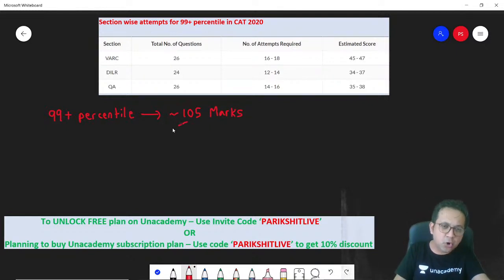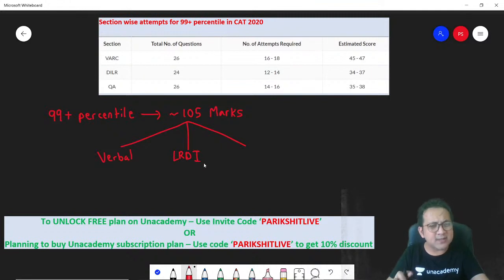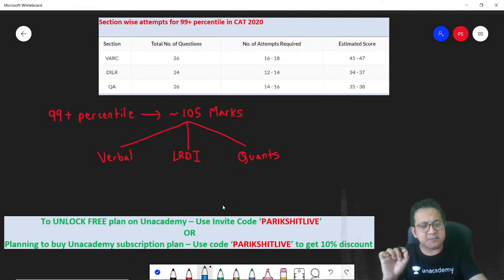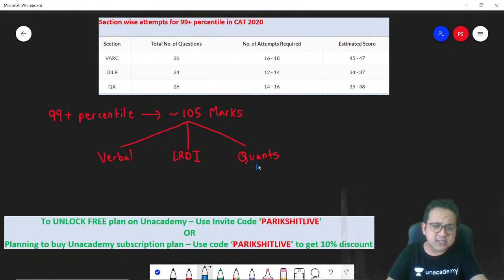Why? Because you know, in the CAT there are 3 sections, and generally, out of the 3 sections, 2 would be moderate and 1 could be a bit difficult. Now, going by past pattern, and going by the fact that paper setters or even professors in the IIMs believe that engineers have an undue advantage in quants and they want diversity, if you look at the last 3-year papers, quants has not been difficult.